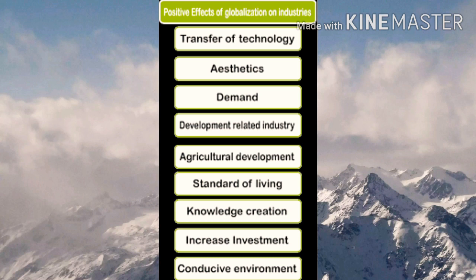Now we are going to study in detail each one of these. That means how this globalization is beneficial to the consumers, to the producers, and to the large Indian companies. Now we want to study how globalization is beneficial to a consumer.